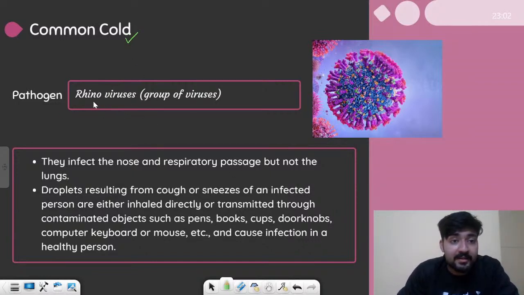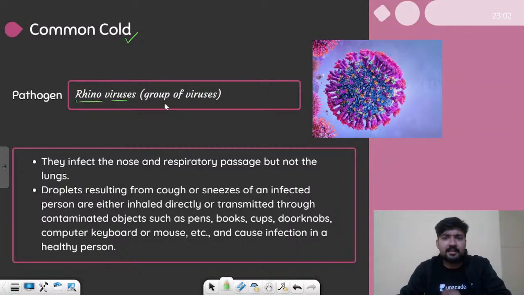It is caused by viruses, and these are rhinoviruses. These are a group of different viruses that cause common cold. They look something like this, right? So let us see what happens in it.